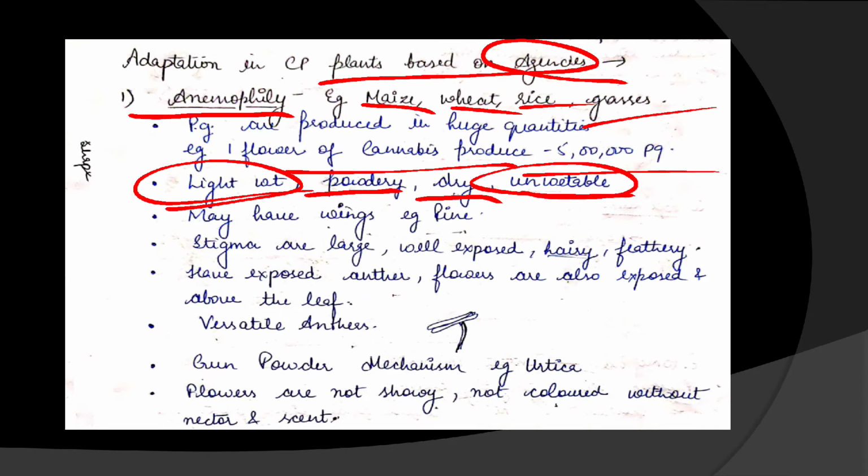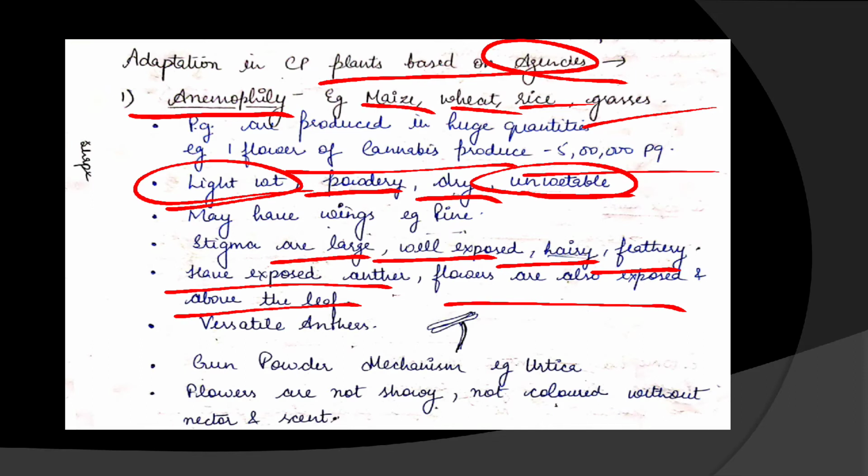Now, some pollens have wings. For example, pine pollen has wings so that it can be easily carried by the wind. Stigmas are large, well exposed, hairy and feathery to catch the pollen grain. Then they have exposed anthers. Flowers are also exposed and they are above the leaf to catch the pollen.